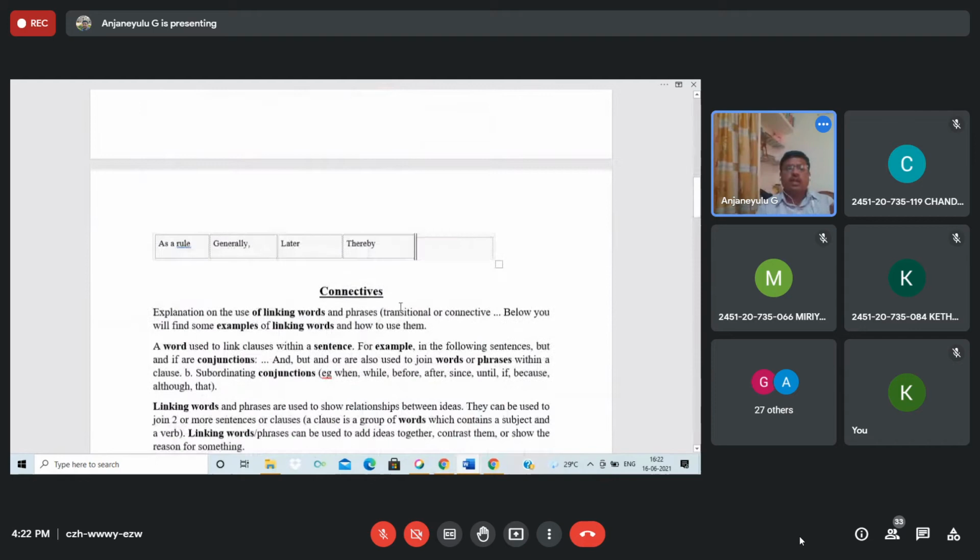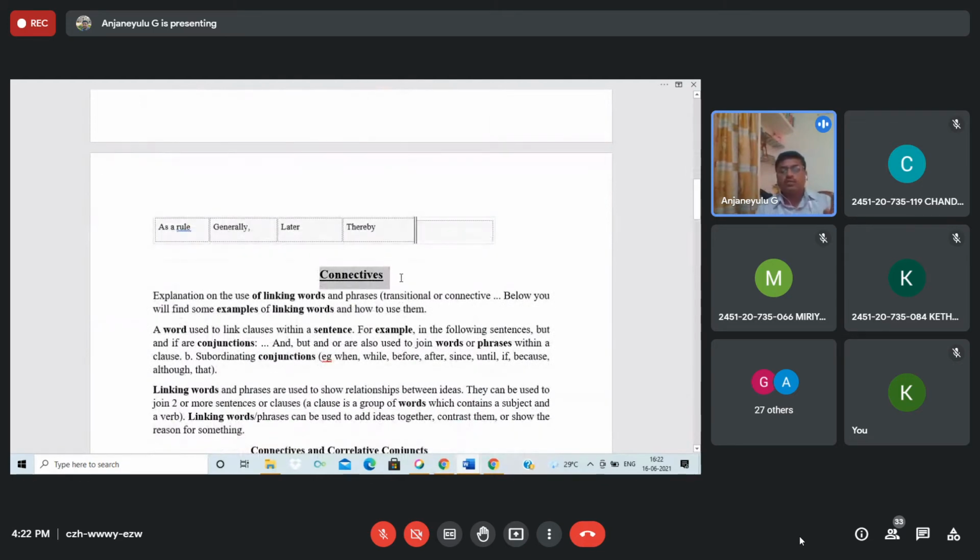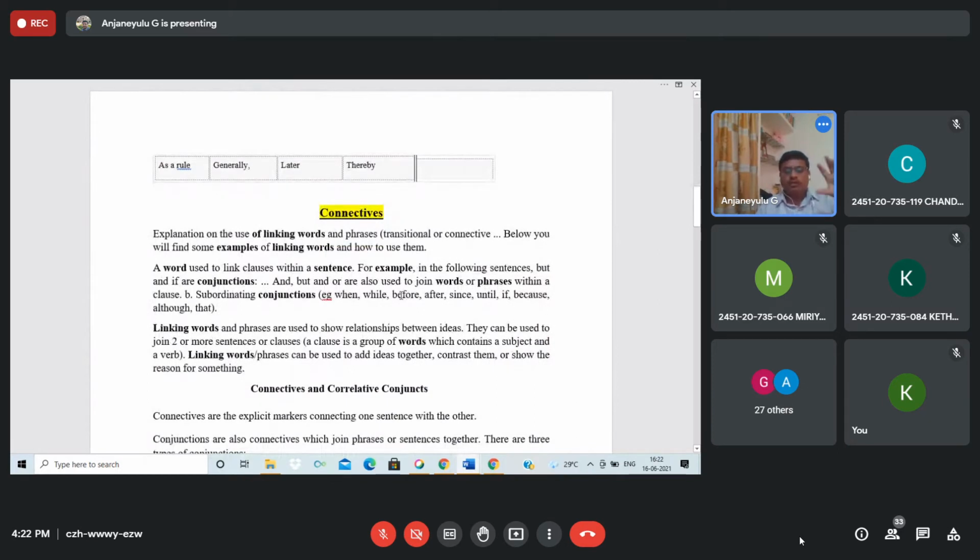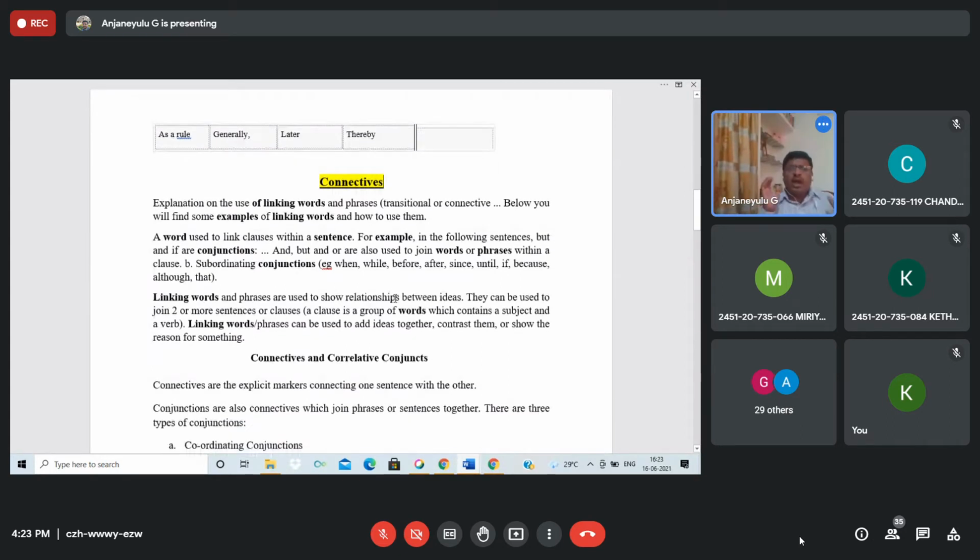Dear students, now you come to see connectives, another part of the topic. Sorry, it is a grammar topic. See, connectives are technically, lexically, conjunctions, but linking words and phrases are used to show relationship between ideas.